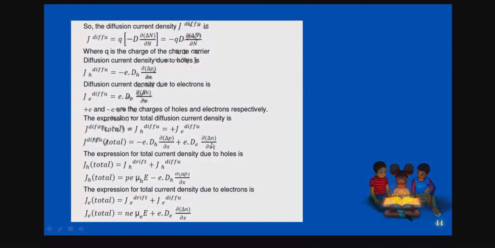Similarly, in the holes also you can have this one. Please, all of you, take a photo shot of this. It's a very important derivation for finding the diffusion current. Okay, so you have the idea about the diffusion current in semiconductors, right?